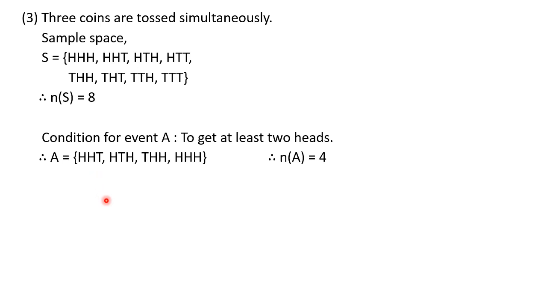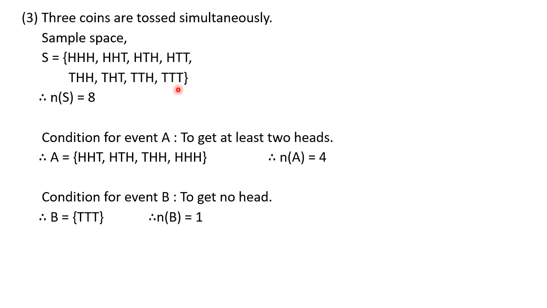Now let's go ahead towards the next condition of event B and then write down the number of sample points always. So event B is what? To get no head. No head means only tail. So you have to find out the sample space where H is not present. Only tail we want. So here we have only one sample point, that is T, T, T, and therefore N of B is 1.